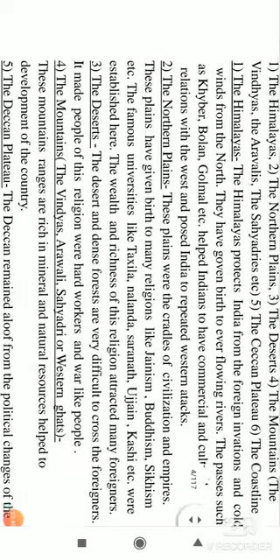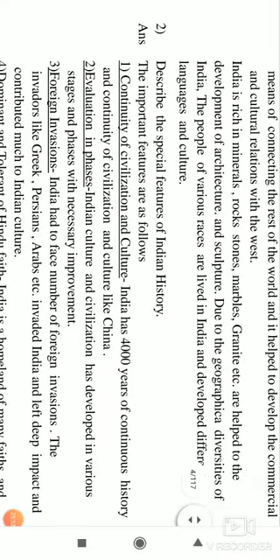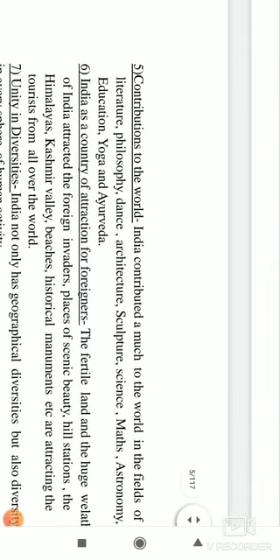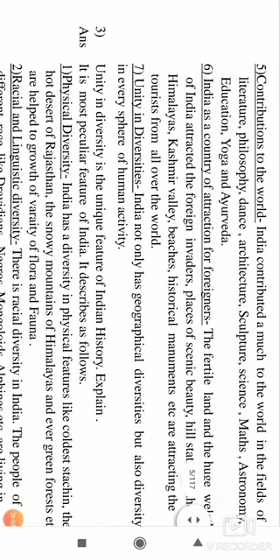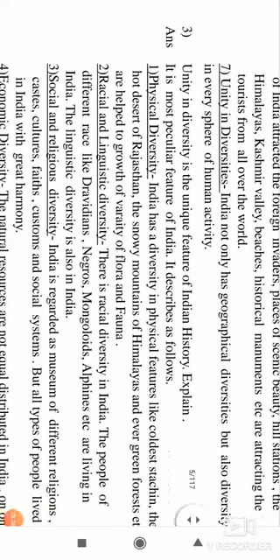Next, we have: explain briefly the impact of geography on Indian history. I have given you the notes, you can see here. And describe the special features of India: continuity of culture, evolution in phases, foreign invasion, dominant and tolerant Hindu faith, contribution to the world, India as a country of attraction for foreigners, unity and diversity.